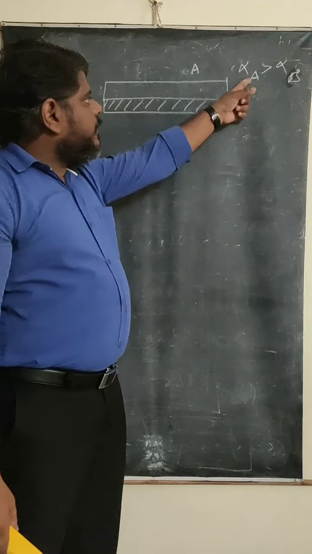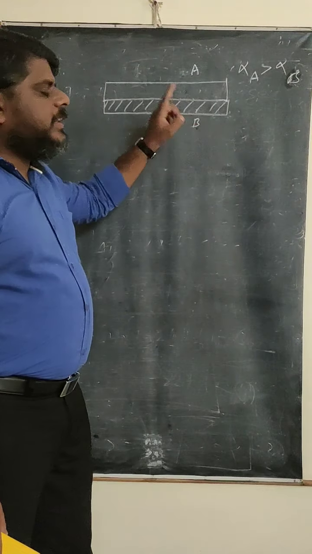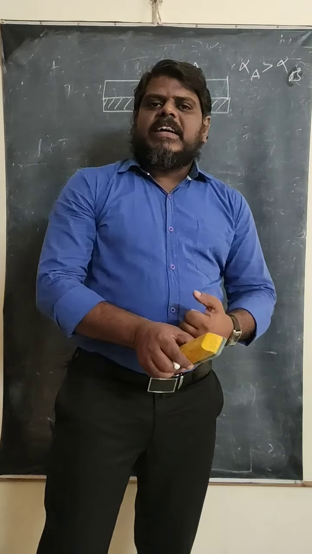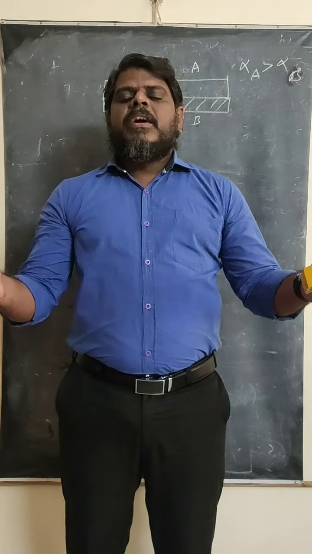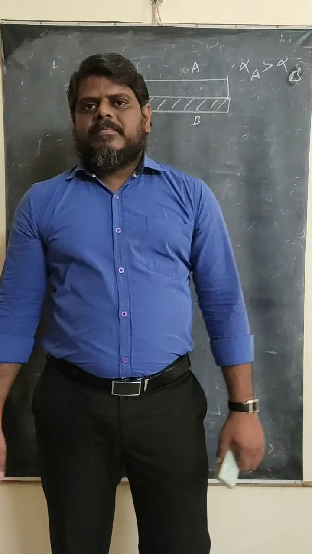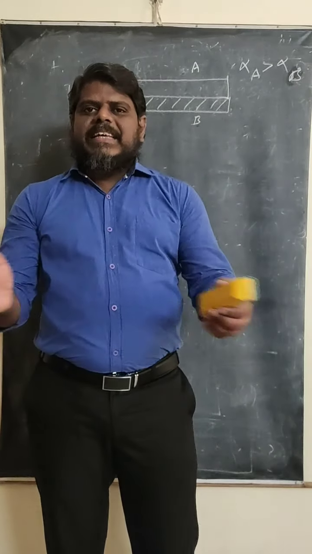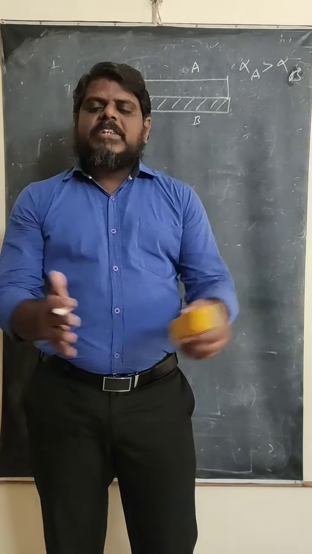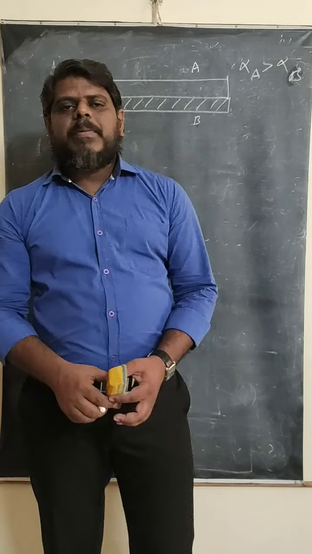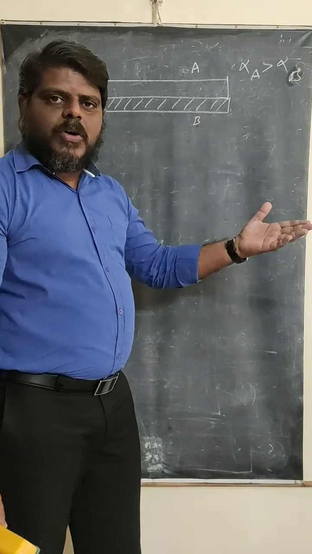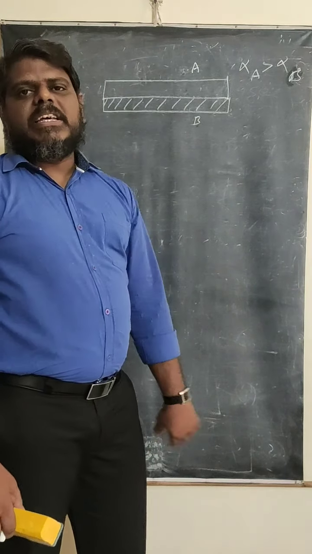What does that mean? The coefficient of expansion of the first metal A is more and that of B is less. Earlier we already discussed, if the alpha value is more, then if you increase the temperature, more expansion, and if you decrease the temperature, more contraction. If the alpha value is less, then with increased temperature, less expansion, and with decreased temperature, less contraction. So more or less expansion depends on the alpha value.